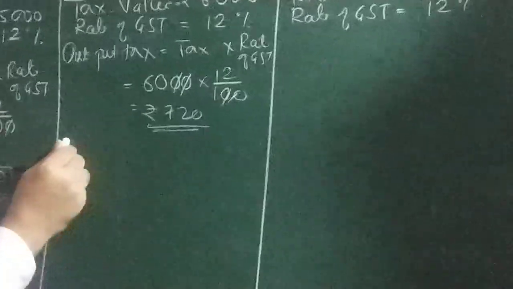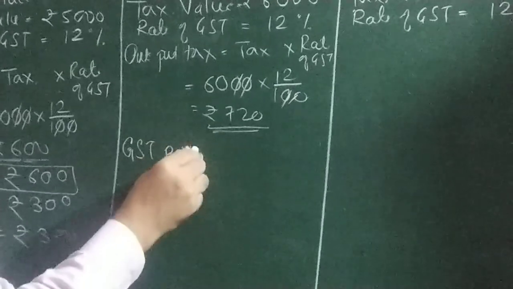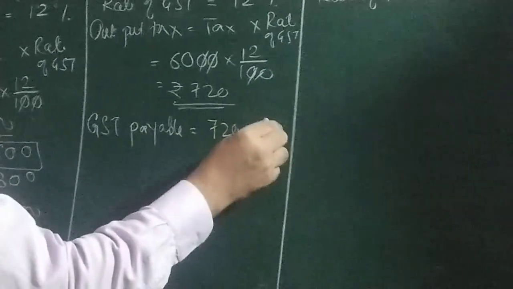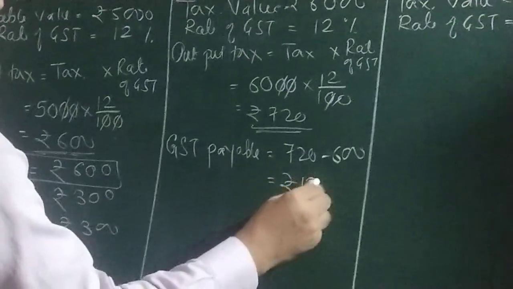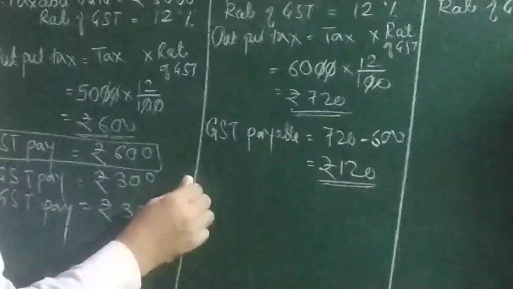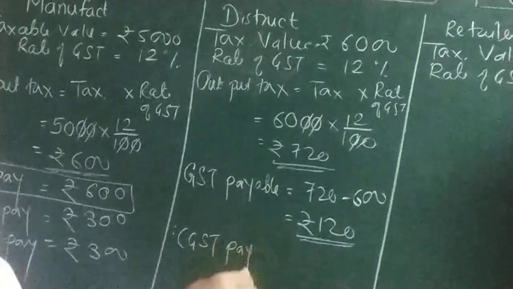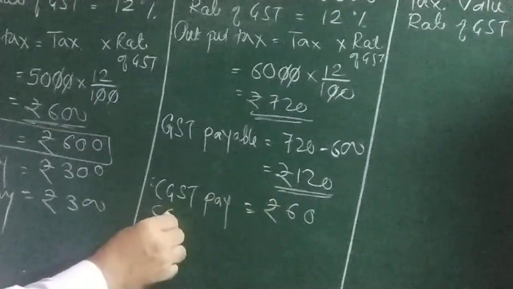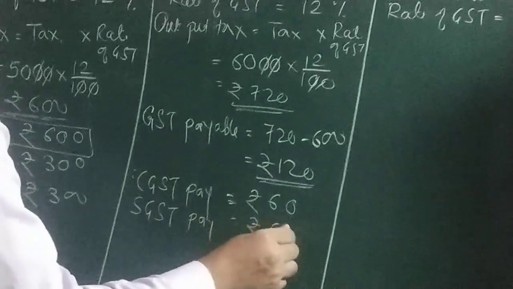So GST payable is equal to 720 minus 600. Why minus 600? Because it is already paid to the government. So it becomes 120. Now therefore CGST payable will become rupees 60, and SGST also rupees 60.